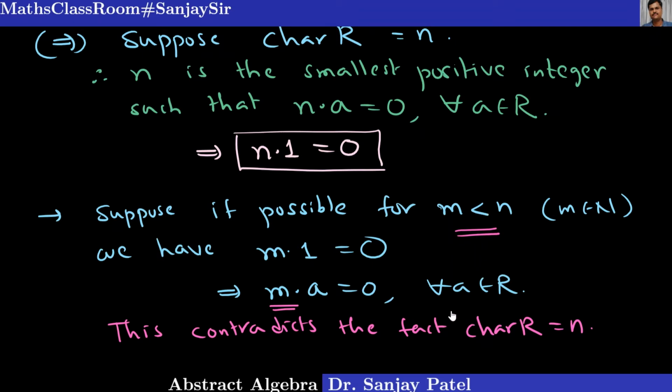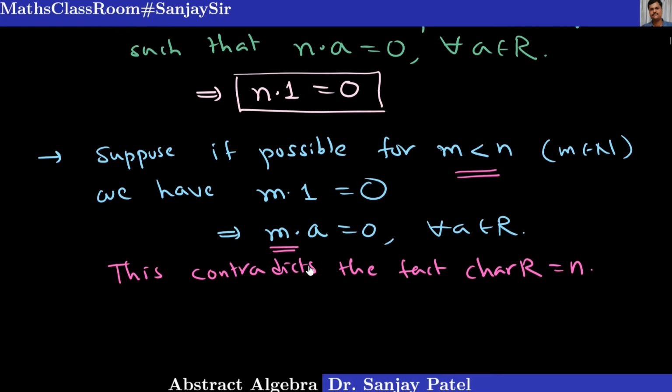So this is not possible, and therefore our supposition is wrong. Suppose there is a number m less than n which exists for which m into 1 equal to 0. That means the number n itself is the smallest number. So it follows from this and this, let us call this as 1 and this number 2, that this m is not the smallest integer.